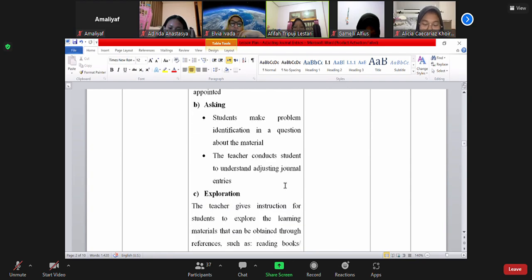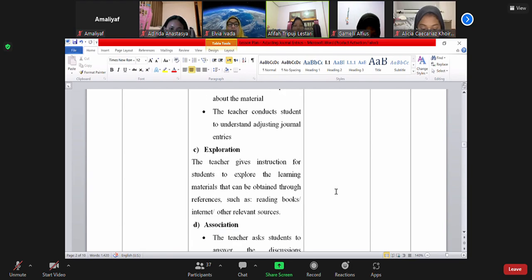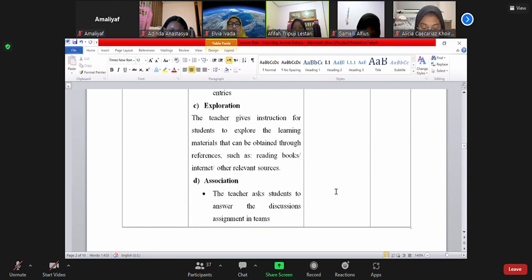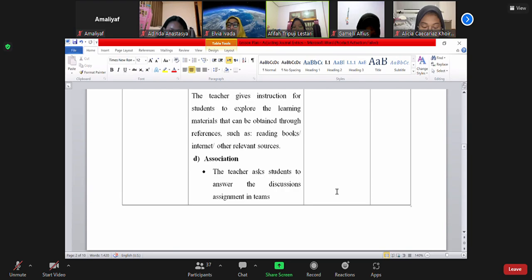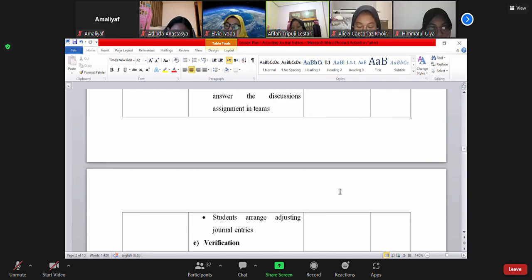And the next part is explorations. The teacher gives instructions for students to explore the learning materials that can be obtained through references such as reading books or the internet or other relevant sources. And the next part is associations. The teacher asks students to answer the discussion assignment in teams. And after that, students arrange adjusting journal entries.